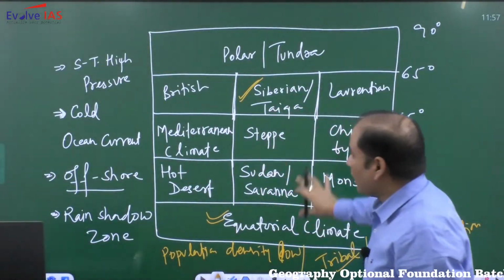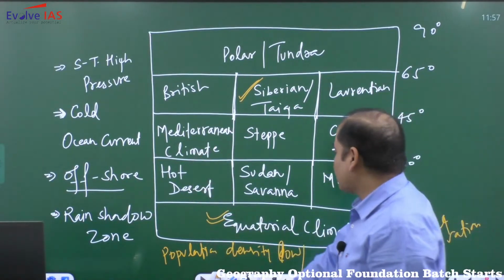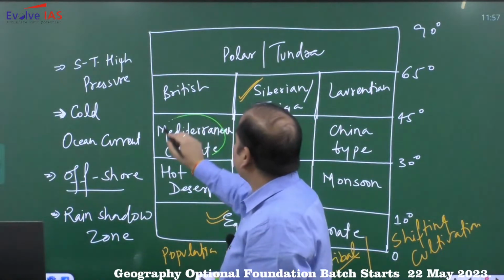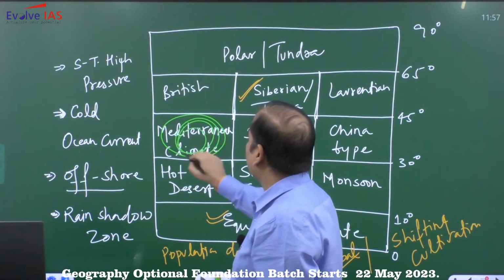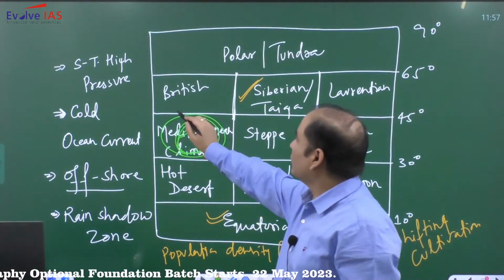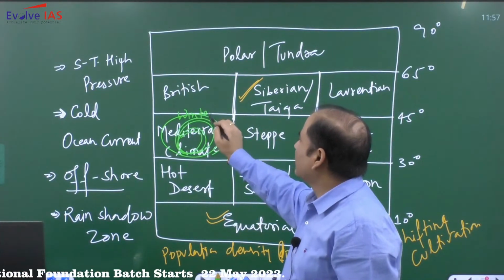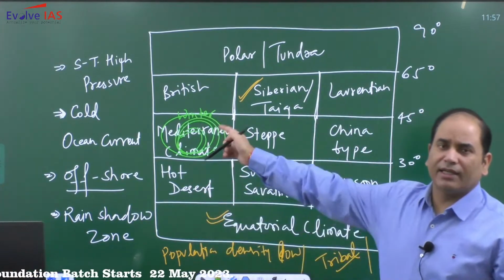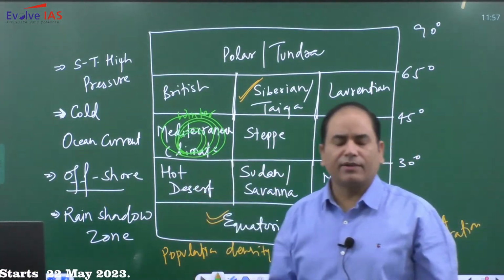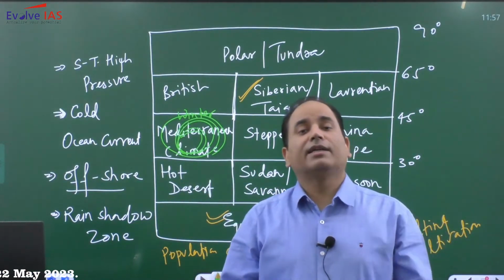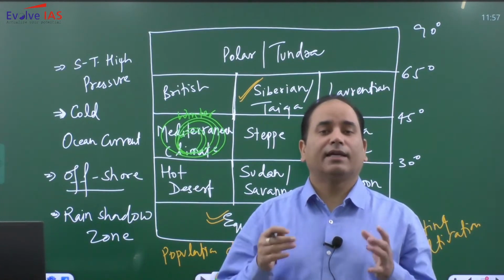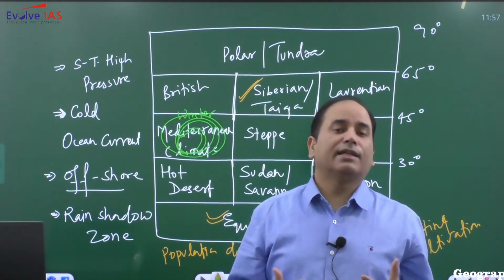Out of all these climates, always remember, as far as winter rainfall is concerned, there is only one climate that is known for the winter rainfall, and that is the Mediterranean climate. It is an important, unique characteristic associated with the Mediterranean. Other climates may also have rainfall in winter, but along with winter rainfall they will also have summer rainfall. Mediterranean is the only climate where there will be winter rainfall only.